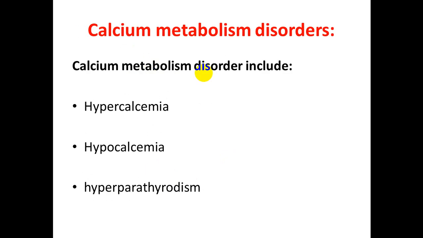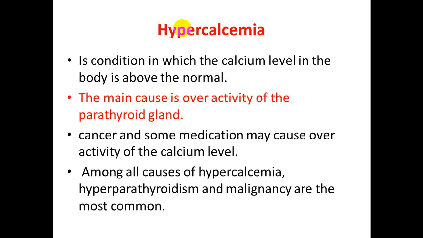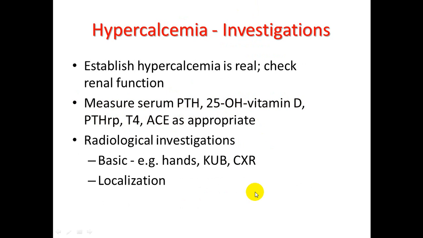Calcium metabolism, we have three disorders: hypercalcemia, hypocalcemia, and hyperparathyroidism. Hypercalcemia is a condition in which calcium level is above normal. The main cause is overactivity of the parathyroid gland. Cancer and some medication may cause hypercalcemia. Among all causes, hyperparathyroidism and malignancy are the two most important.